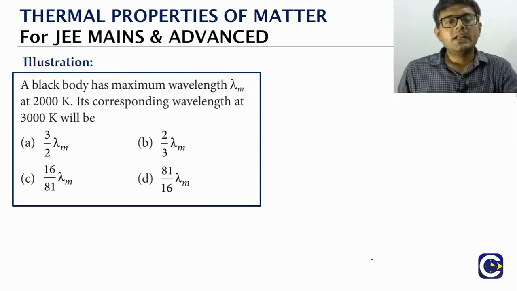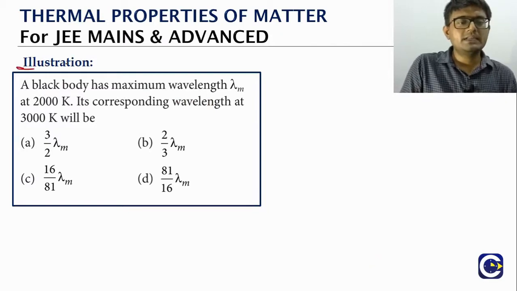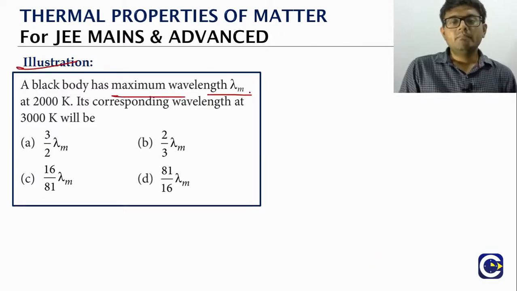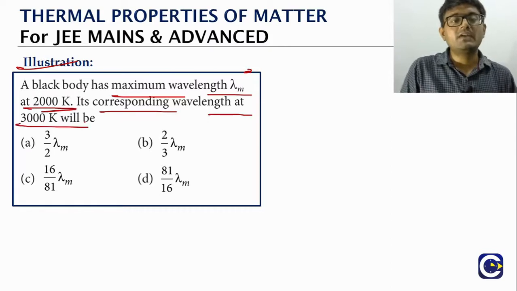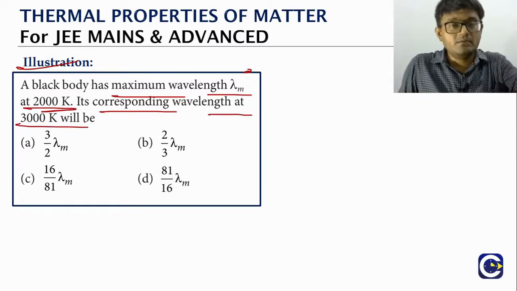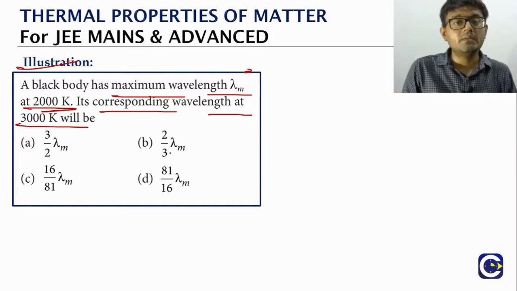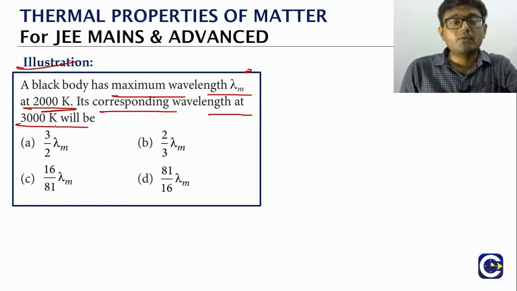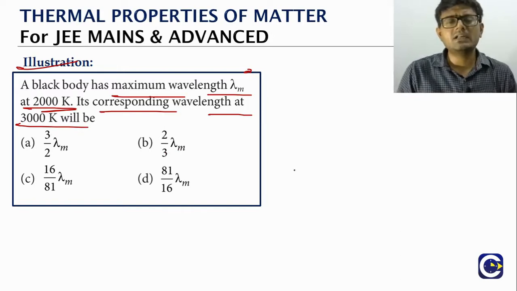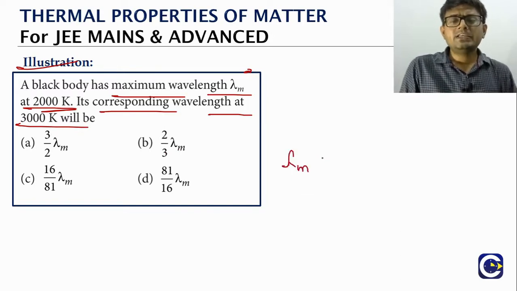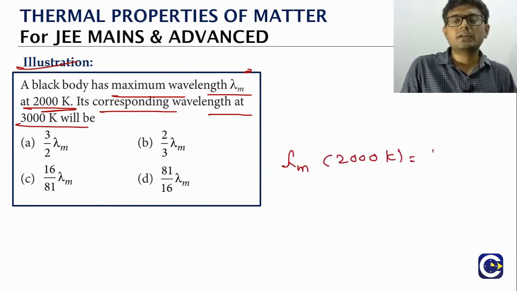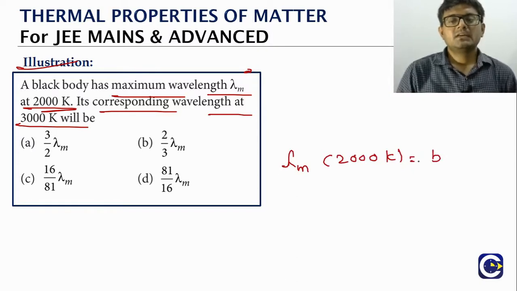Okay, now we'll just look at one sample question. There is a black body with maximum wavelength lambda m at 2000 Kelvin. We have to find the corresponding wavelength, that is, the wavelength with the maximum intensity of the emitted radiation, for the temperature 3000 Kelvin. So what is the thing that we know? Initially lambda m into the temperature on the Kelvin scale, 2000 Kelvin, is equal to what? The Wien's constant b. This is like equation 1.